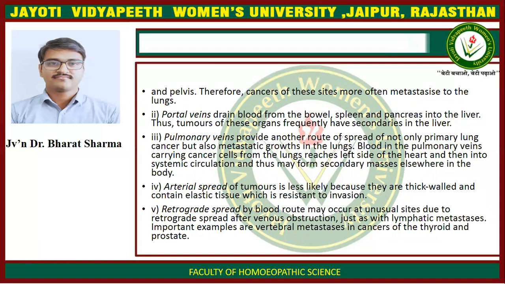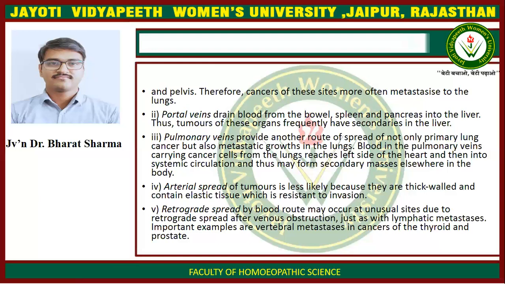Portal vein drains from the bowel, spleen and pancreas into the liver. Thus, tumors of these organs frequently have secondaries in the liver. Pulmonary vein provides another route of spread of not only primary lung cancer but also metastatic growth in the lungs. Blood in the pulmonary vein carrying cancer cells from the lung reaches left side of the heart and then into systemic circulation, and thus may also form secondary masses elsewhere in the body. Arterial spread of the tumor is less likely because they are thick-walled and contain elastic tissue which is resistant to the invasion.